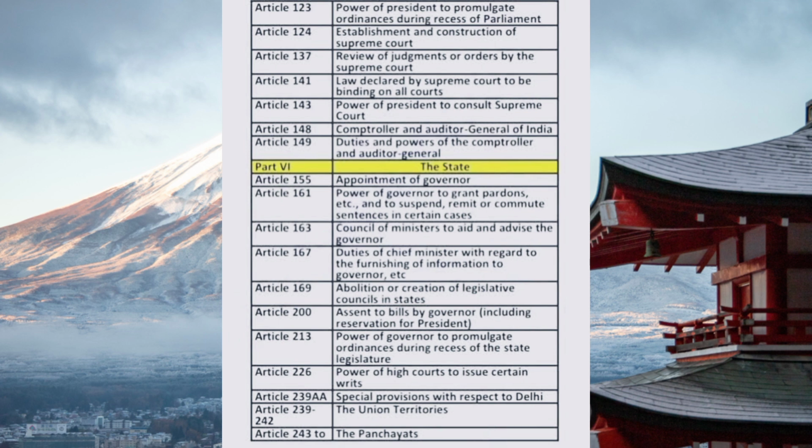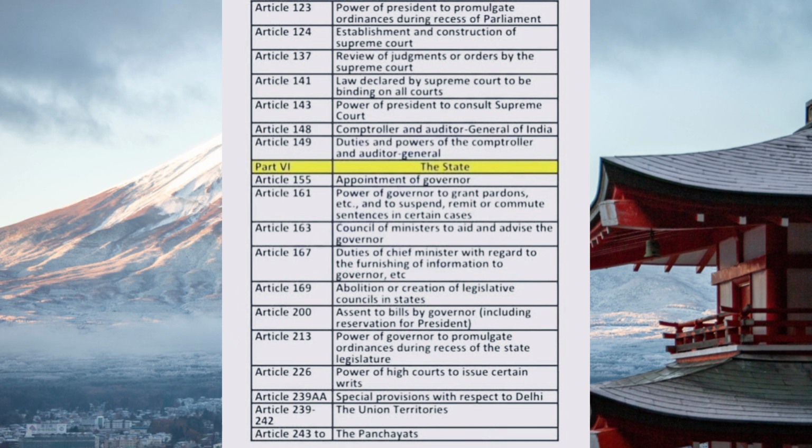Part 4, The State. It deals with the state. We have some articles to know about Part 4. Let's start. Article 155 deals with appointment of governor. Article 161 deals with power of governor to grant pardons, etc., and to suspend, remit, or commute sentences in certain cases. Article 163, Council of Ministers to aid and advise the governor.